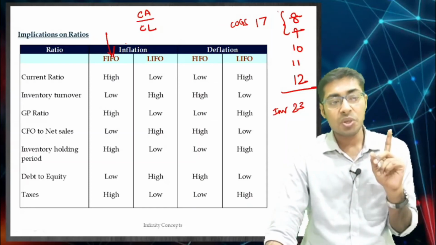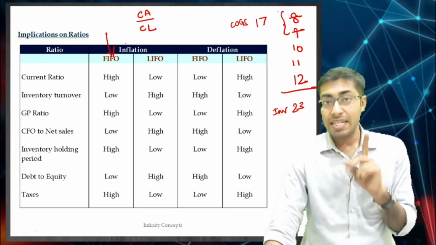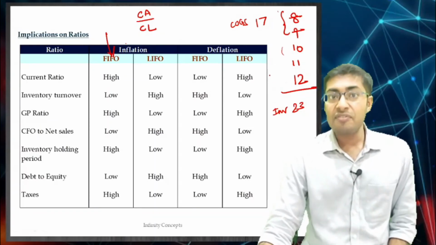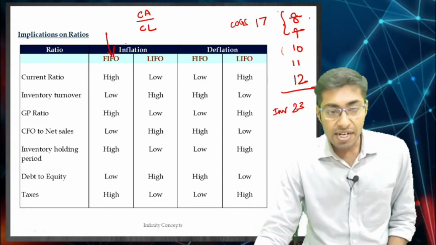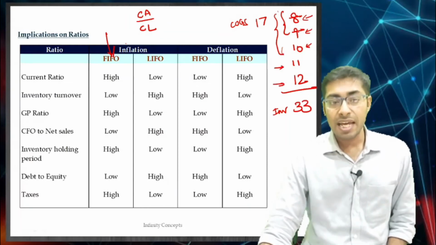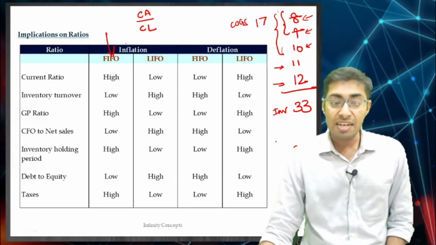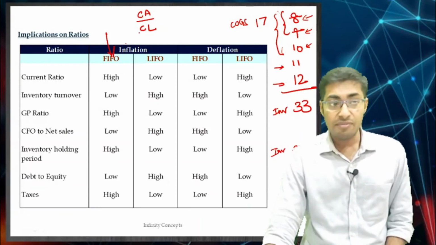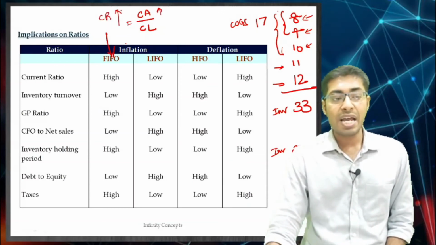And therefore, for current ratio, remember, while you are doing FIFO and there is inflation, your inventory is 33. If it was deflation, or say for example LIFO, then your inventory would be 8, 9 and 10, so 10 plus 9 is 19, 19 plus 8, 27 would have been inventory. If we had used LIFO, inventory would have been 27, and now we are using FIFO. If you are using FIFO, current assets is higher. If current assets is higher, then current ratio is also going to be higher.